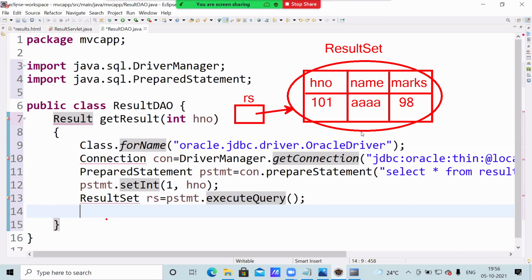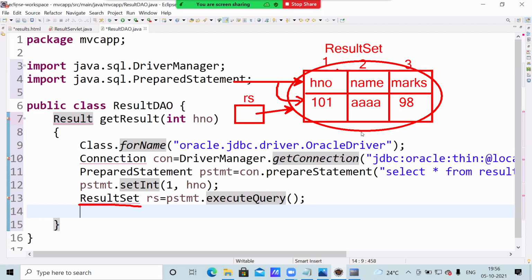Say we got a result set here like this. Given a hall ticket number, if it exists, it will return a result set, that is referred to by RS. Whenever a result set is generated, the cursor will be before the first record. If I call next, it comes here. Then this one you can get with column number 1, this one with column number 2, this one with column number 3.